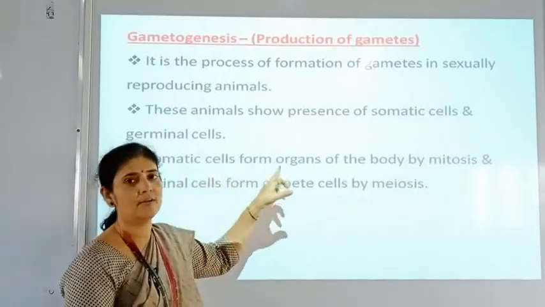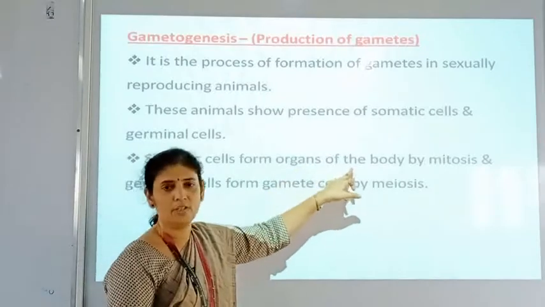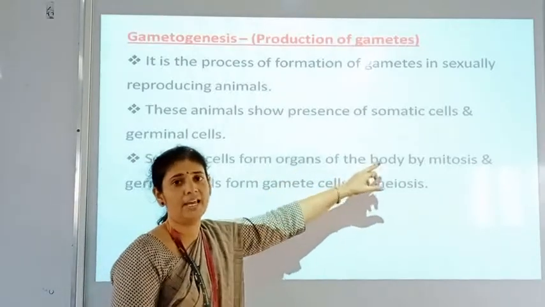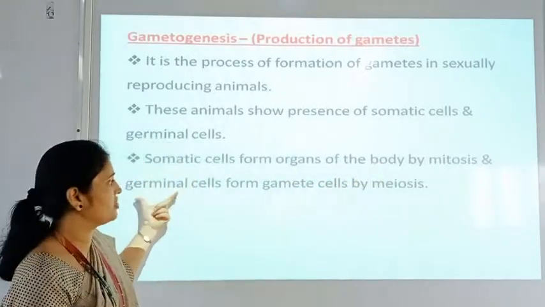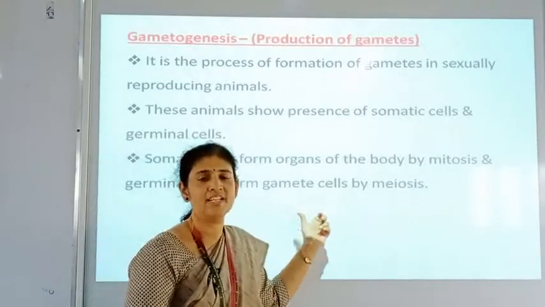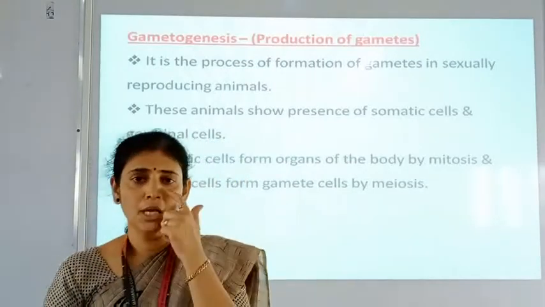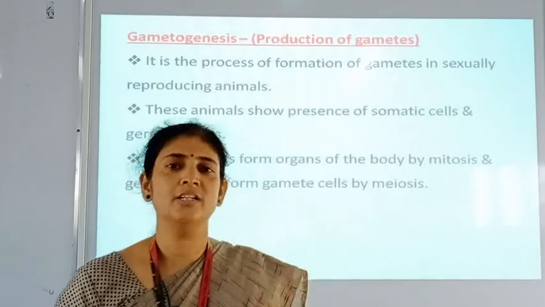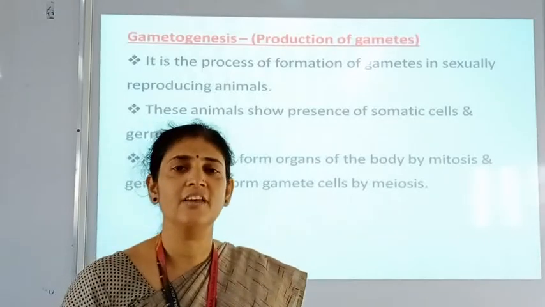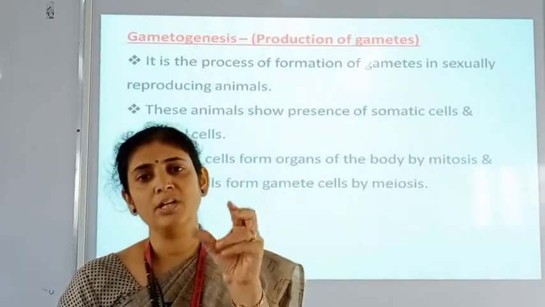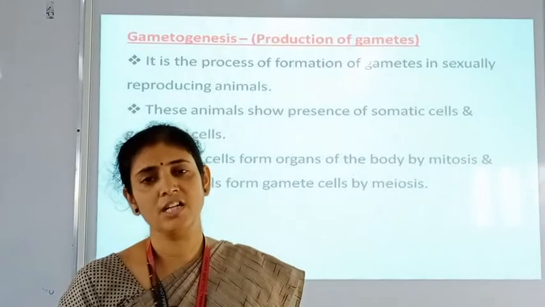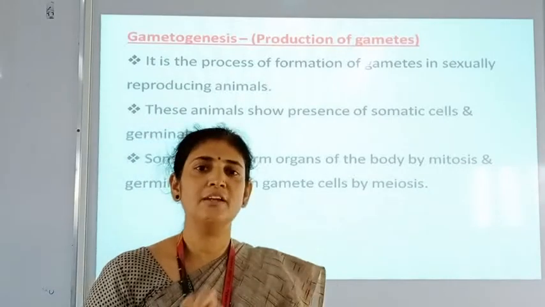Somatic cells form the organs of the body by mitosis, and the germ cells form gametes by meiosis. You have learned the cell division chapter in 11th science, in which you studied two types of cell division, mitosis and meiosis.